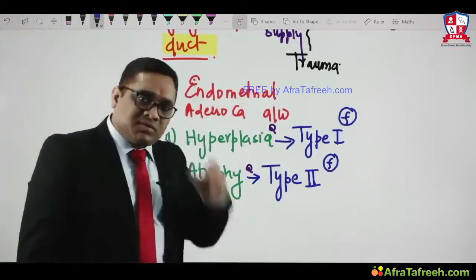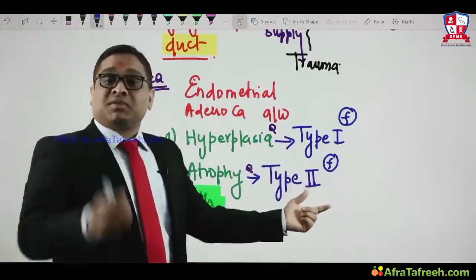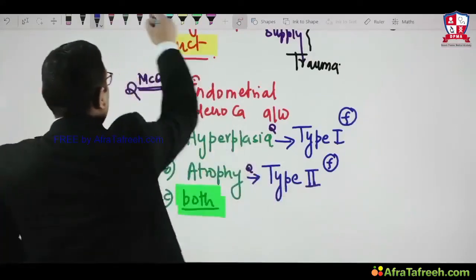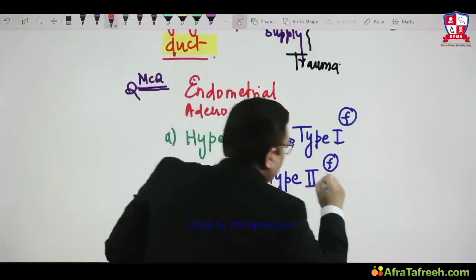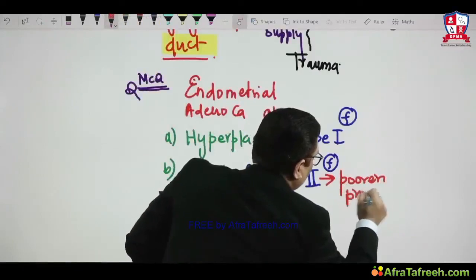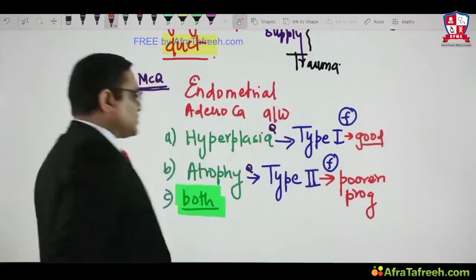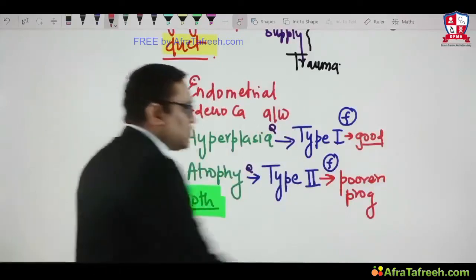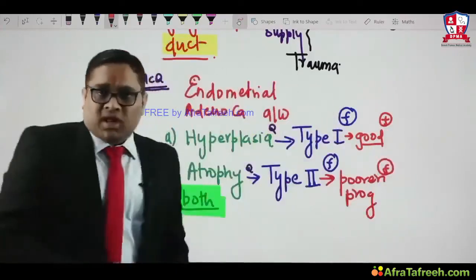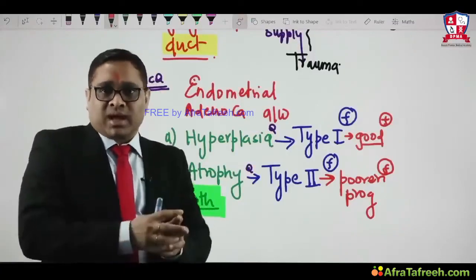Another future question which the examiner can ask you from Robbins itself: atrophy is associated with poorer prognosis in comparison to the hyperplasia. So this point is also very important to understand. Type 2 is having poorer prognosis. So atrophy is having poorer prognosis, whereas type 1 will be having good prognosis. That is how we are going to predict the future question. So keep on predicting future questions while you are studying any topic. That will be the essence of cracking the exam with a good rank, right?